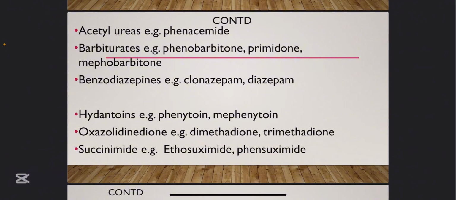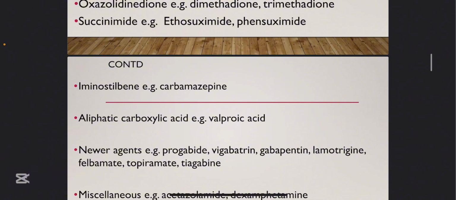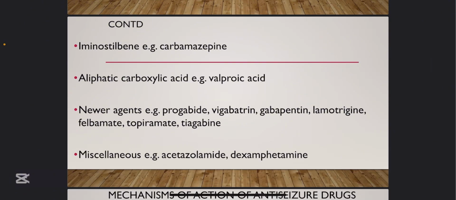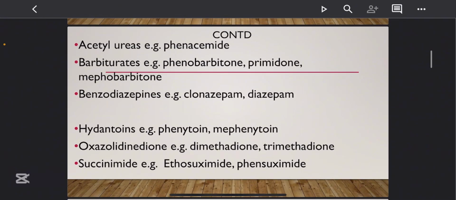The first A means acetylureas. An example of acetylureas is phenacemide. The other A means aliphatic carboxylic acid. Under that, we have valproic acid. The B stands for barbiturates. An example of barbiturate is phenobarbital. We also have primidone and methylbarbital. Then the other B is benzodiazepine. Examples of benzodiazepine: you have diazepam, very common, and clonazepam.